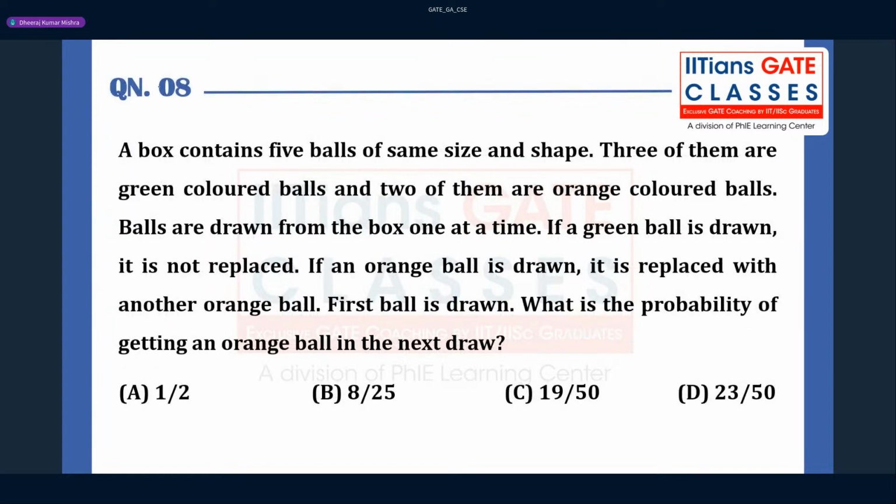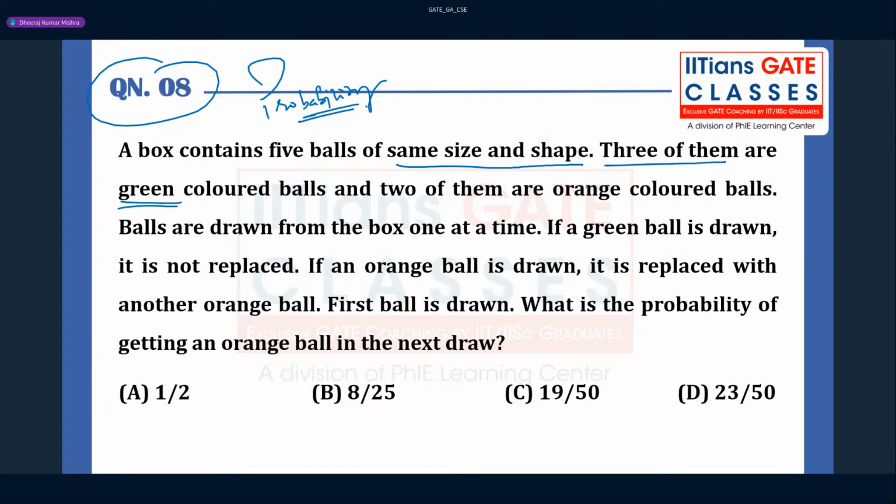And this question, question number 8, was asked from probability, guys. People who have attended my session will be able to do this kind of question directly, and you can see it in one line also. See how we have to solve. A box contains 5 balls of the same size and shape. Three of them are green, there are 3 balls which are green colored, and 2 of them are orange. Total 5 balls are there, in which 3 green plus 2 orange, right?